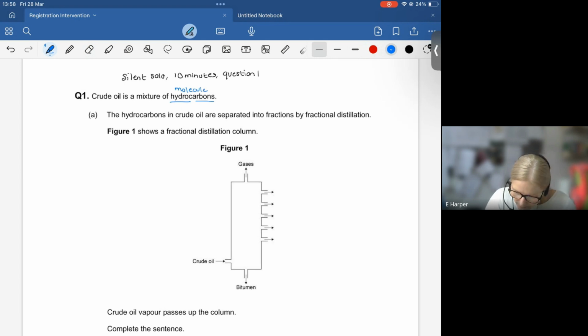It then talks about the hydrocarbons, so those molecules made from carbon and hydrogen, in crude oil are separated into fractions. Now, fractions just means pretty much what it does in maths. So the whole of the crude oil is separated out into little chunks. In this particular case, it just means chunks with similar properties.